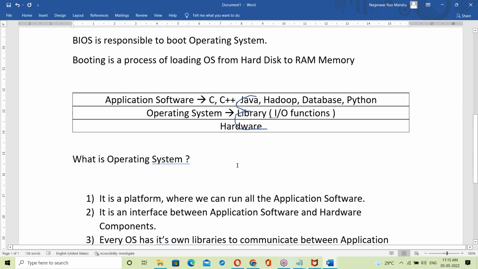This was just an idea. What is static linking, what is dynamic linking, how a C program works, how a Java program works, how a Python program works, we'll discuss one by one.